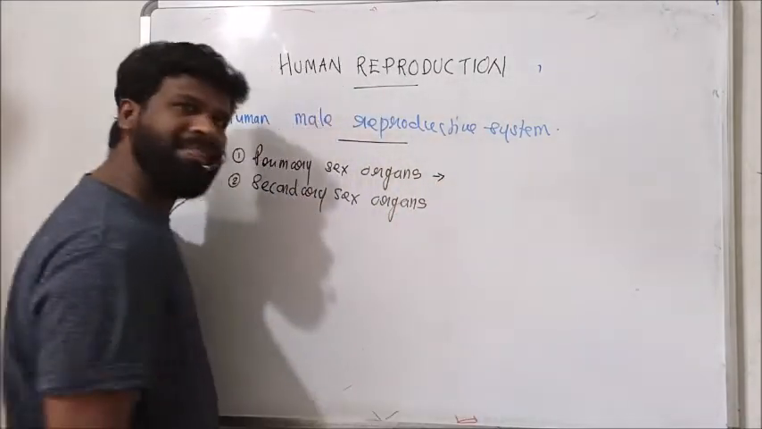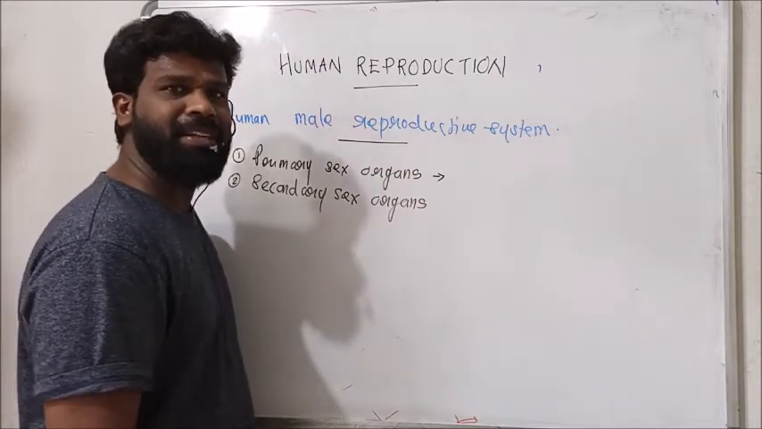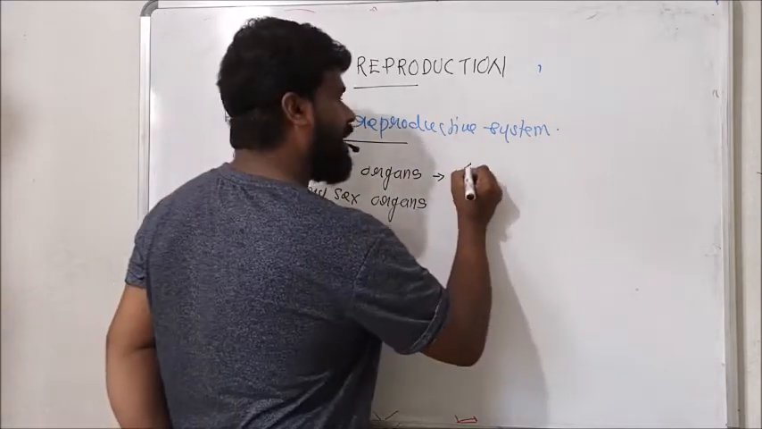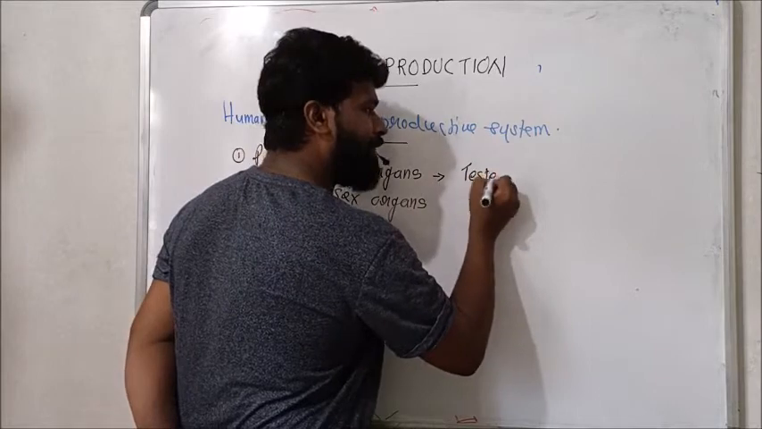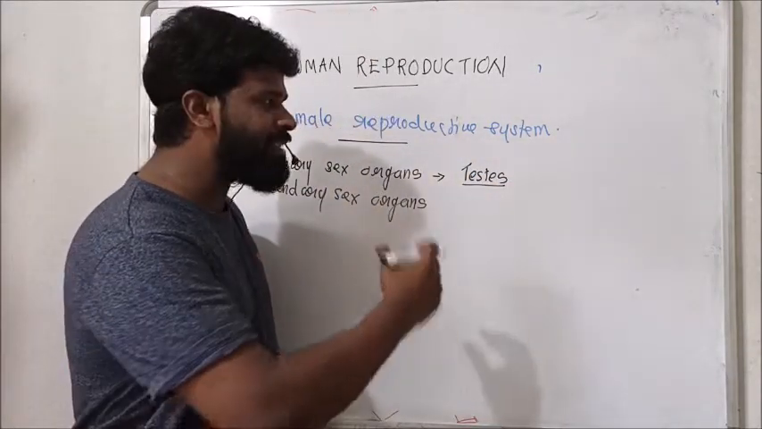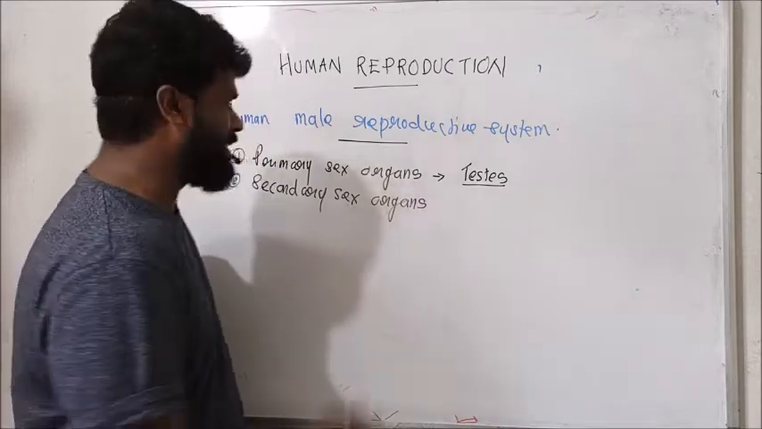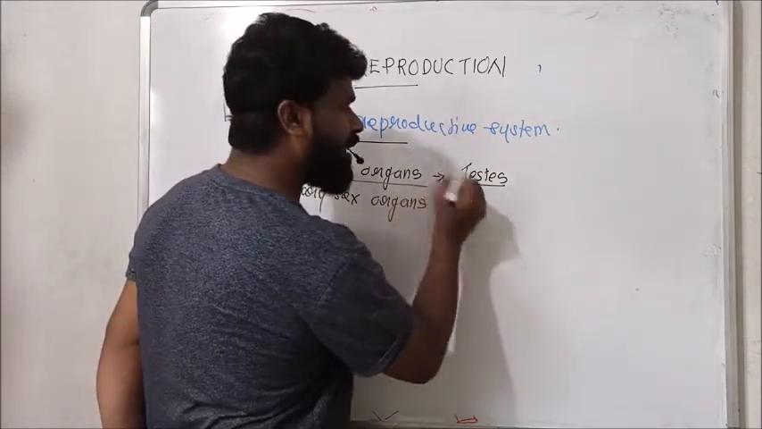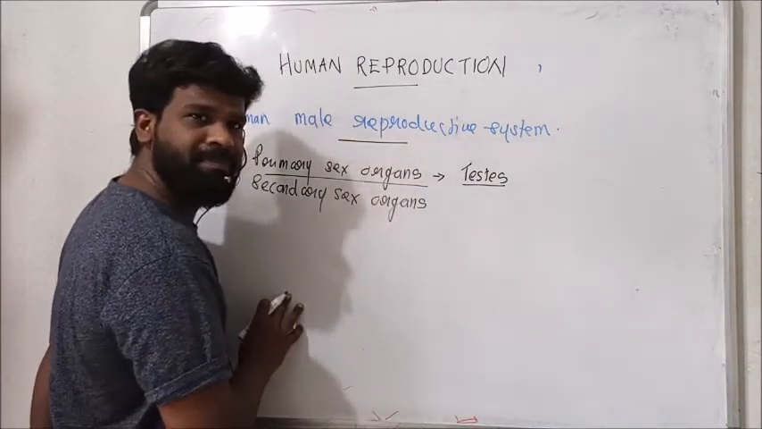Then the primary sex organs in the human male reproductive system are a pair of testes. A pair of testes are the primary sex organs in the human male reproductive system.